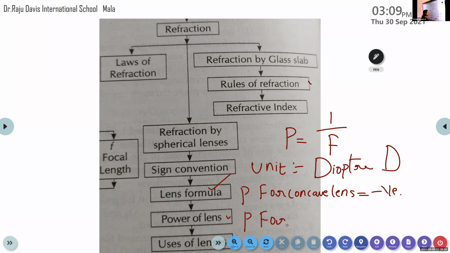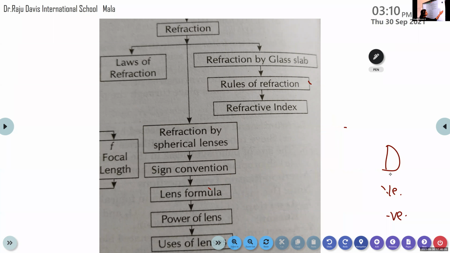Power for convex lens is always positive. Power for concave lens is negative, power for convex lens is always positive. P is equal to 1 by F, and the SI unit of power of lens is diopter. And then the last one is uses of lens.